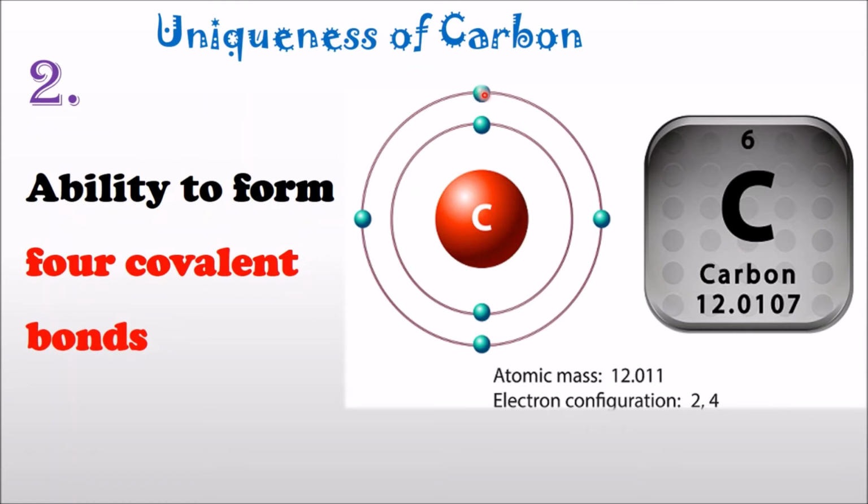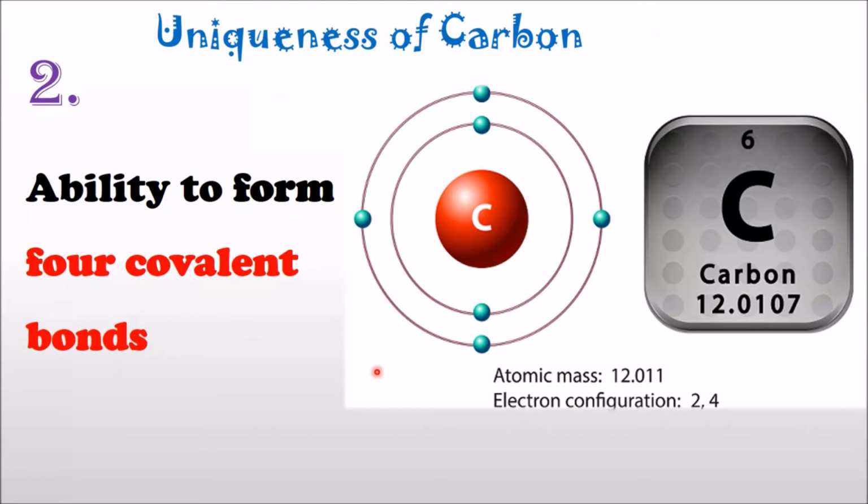It is these 4 valence electrons that carbon uses to form 4 covalent bonds with other carbon atoms or entirely different atoms.